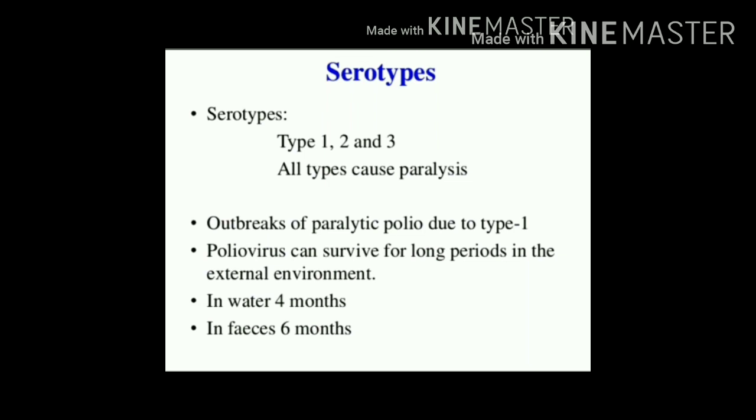All these three serotypes are capable of producing paralytic polio. Similarly, wild poliovirus is capable of surviving for long periods in the external environment. In water, poliovirus can survive for 4 months, whereas in feces it can survive for 6 months.